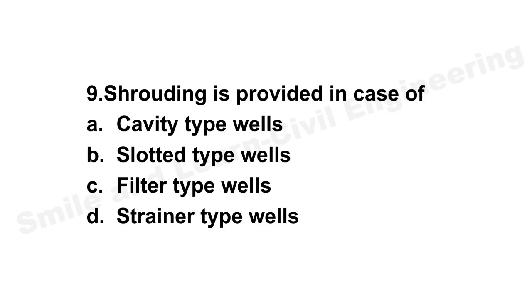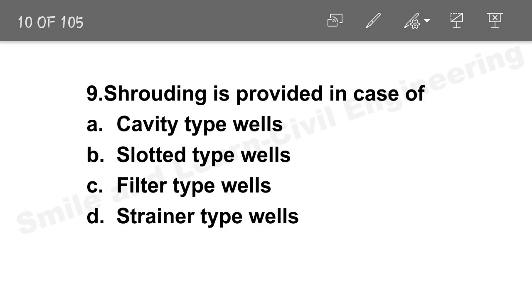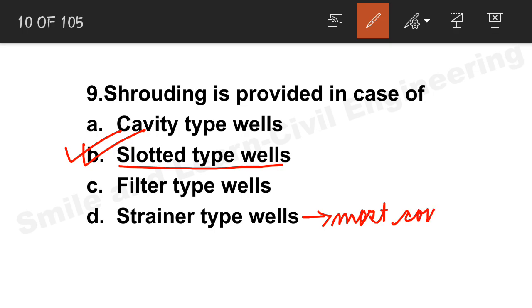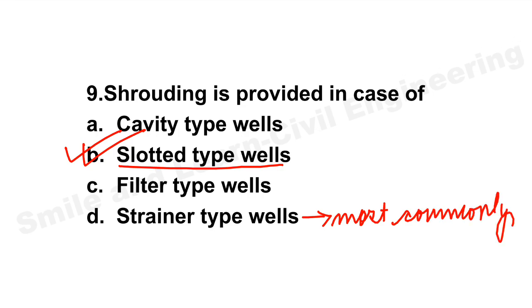Question number 9. Shrouding is provided in. Shrouding is provided in case of slotted type. Slotted type is the correct answer. Slotted type wells will have shrouding, and strainer type well is the most commonly used one in India. So option B is the correct answer. Let's move on to question number 10.